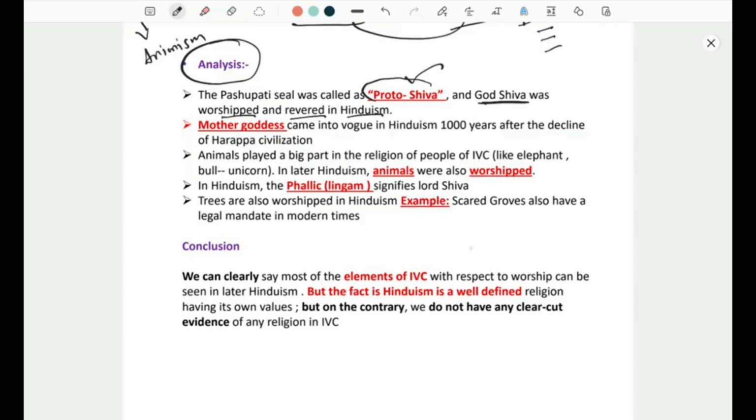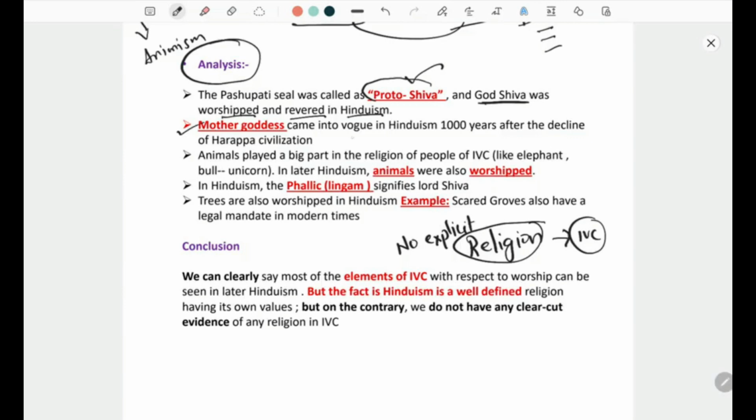There was no explicit religion at IVC. But the historians think, because it was looking like Shiva sitting in a yogic posture, that maybe it was God Shiva, and after some years or later years, Shiva was revered in Hinduism.